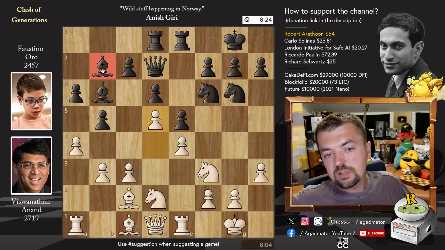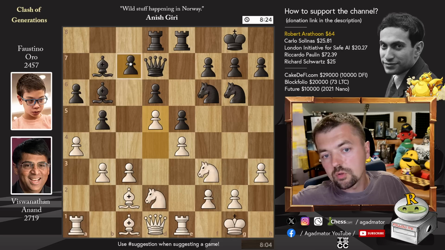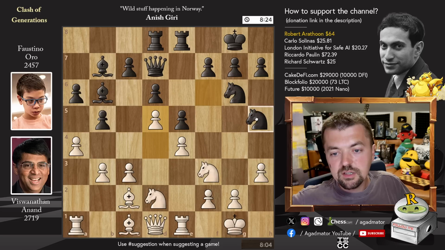We have pawn to d5, Anand closes the center, and now Faustino will have to figure out what to do about his light-square bishop, as if you're not ready to bust open with pawn to c6, you will have to remaneuver it via the c8 square. The engine says that there's nothing wrong with pawn to c6, you should go after White's center right away, but he first starts remaneuvering.